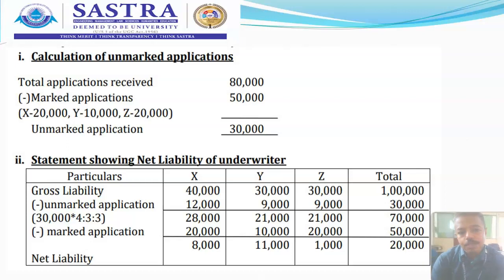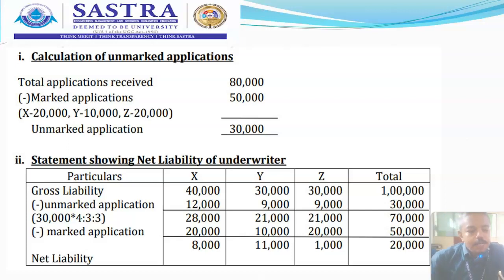Now this screen shows the calculation of unmarked applications and the statement showing net liability of the underwriters. So calculation of unmarked applications, that is total applications received 80,000 minus marked applications.